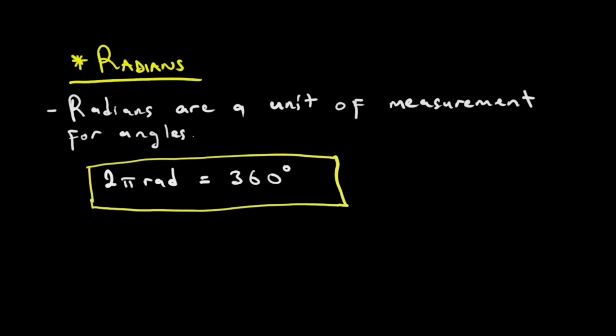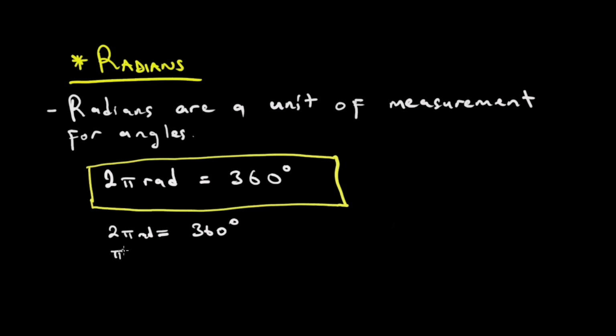Zvinorevei izvi? Zvinoreva izvo kuti tikati isusu 2 pi tokutoziva again kuti iri in radians iri equal to 360. Kana takuda kuziva isusu kuti ngatinyorei. Saka 2 pi rad iri equal to 360 degrees.